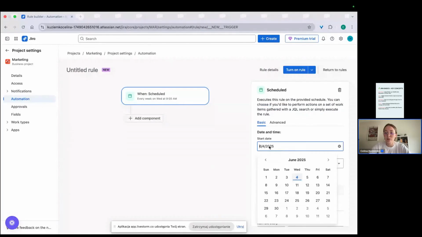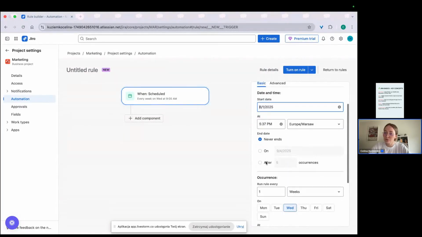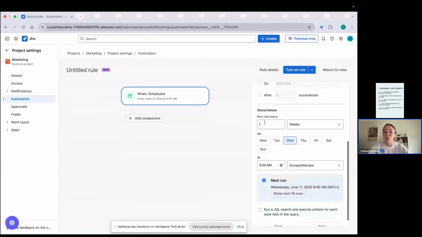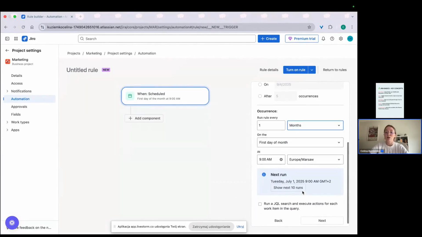So for example, first day of the month, and you can decide that it can end after a certain number of occurrences, like some credits in banks, or never end, so it will be continuous, and how many times, so for example, one per month, and first day of month, the hour, and so on.